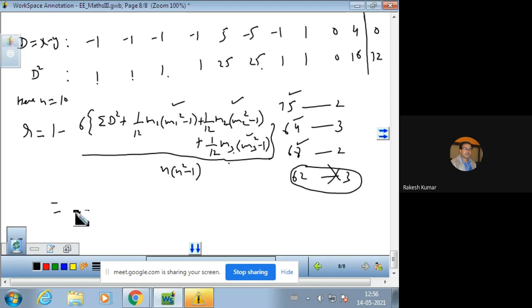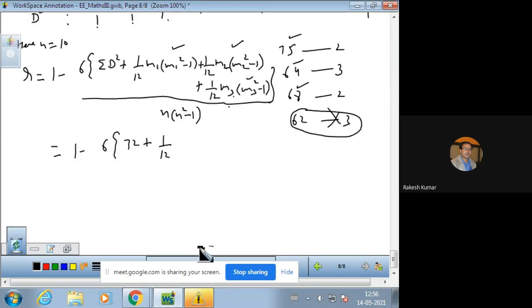So n is 10. Before this, 6 times the sigma D square comes out to be 72, plus 1 by 12. Now come over here. The first rank 75 is repeating 2 times, so m1 is 2, 2 square minus 1.